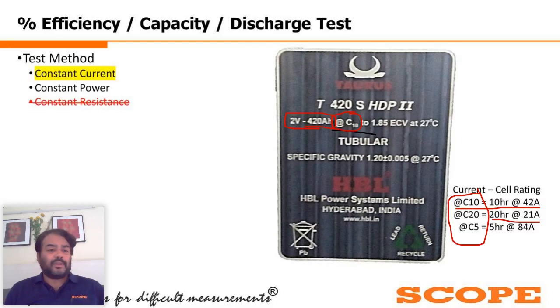So the battery is ultimately getting unnecessarily stressed. If we are talking about the standard, it has to be done with an electronic battery loading unit, where you can control the current to the precision that IEEE recommends. Now, what to do if you do not follow these things? It's up to you what you want to follow. We cannot say, but we can talk only about what the standard is saying.